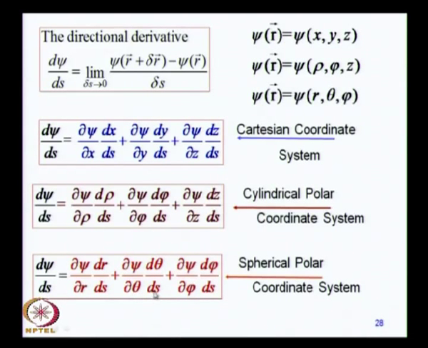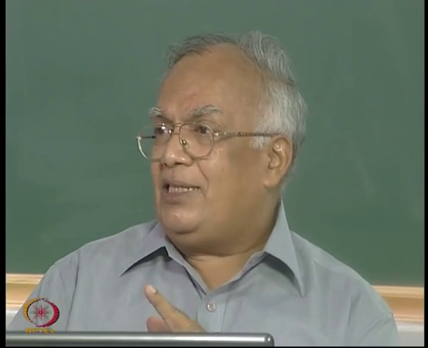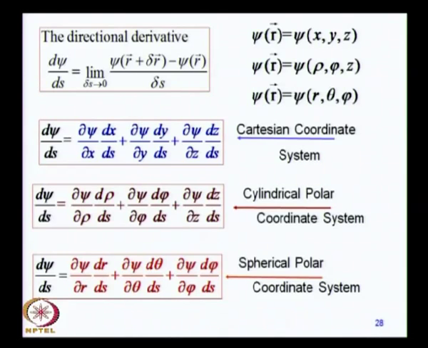So, that is the term which is contributing to this. So, no need to learn these relations by heart, just remember what changes are taking place when you go from one point to another, which coordinates are changing, and then use the chain rule with those particular coordinates in mind.